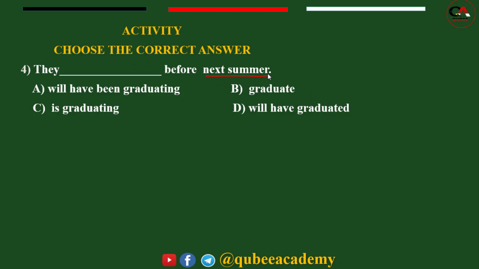So next summer's deadline is given here. The deadline indicates that it is future perfect. Future perfect continuous tense is for an ongoing action. There is no deadline with this. So the appropriate answer for this one is D: they will have graduate before next summer.